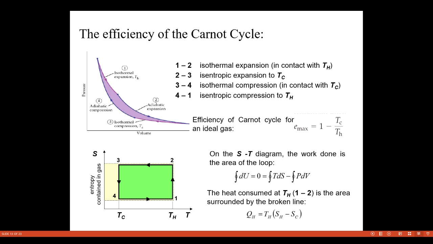Now the efficiency of a Carnot cycle for an ideal gas, E maximum, is equal to 1 minus Tc divided by Th. Now we have one more diagram, entropy contained in a gas, and we have taken work done as the area of the loop. This is the line integral du is equal to 0, equal to the line integral Tds minus the line integral P dV. The heat consumed at Th, from the graph 1 to 2, is the area surrounded by the broken line. So we have the equation QH is equal to Th into SH minus Sc.